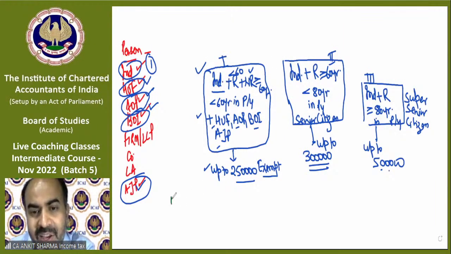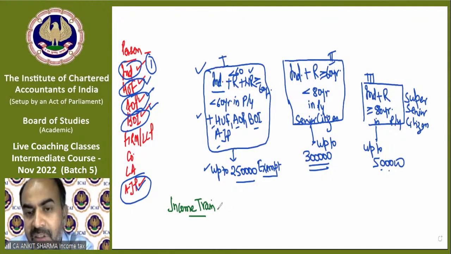There is an income train, or I call it the income train. Your income train. Okay? And the first platform of your income is 5 lakh rupees.